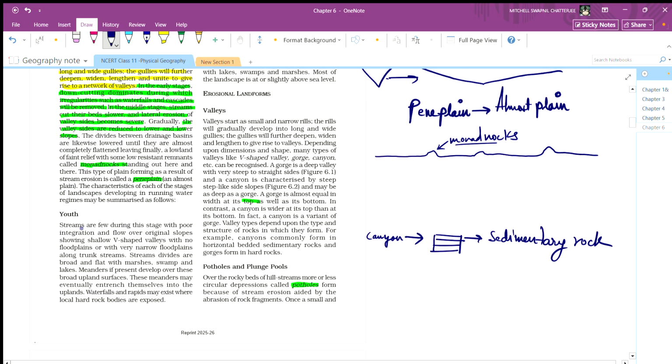In the youth stage, streams are few, with poor integration, and flow over the original slope with shallow V-shaped valleys with no floodplain or very narrow floodplain along the trunk stream. It is saying that during the youth stage it will look like this, a V-shaped valley with no floodplain or a very narrow one. This is basically a floodplain where the water goes, so narrow.